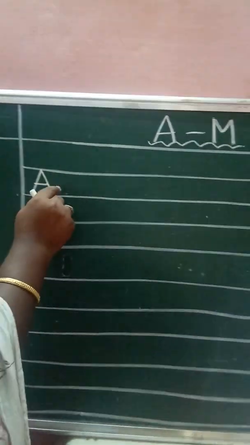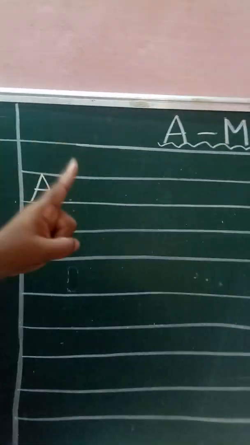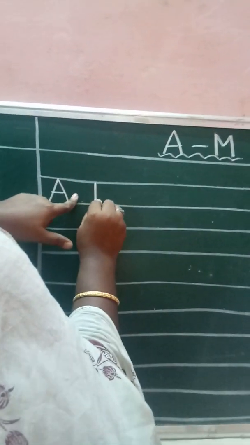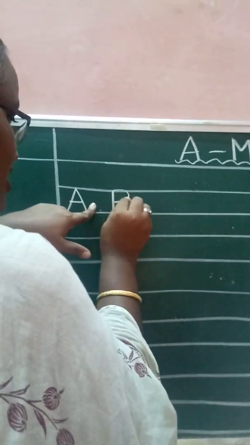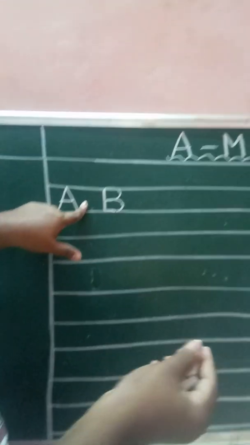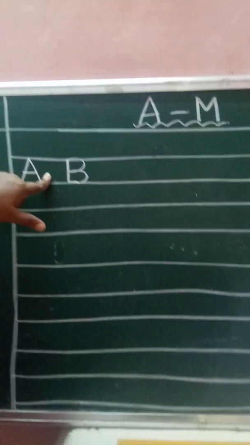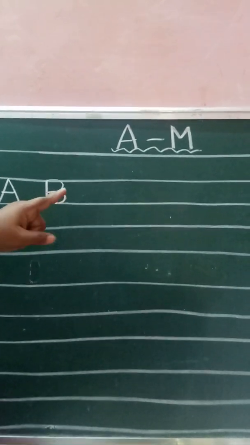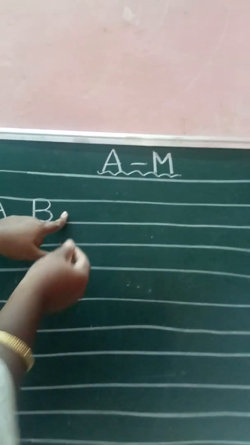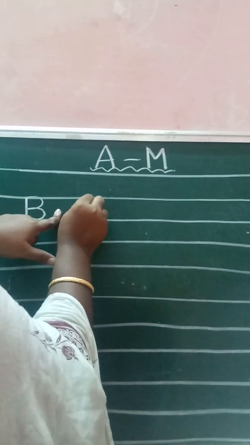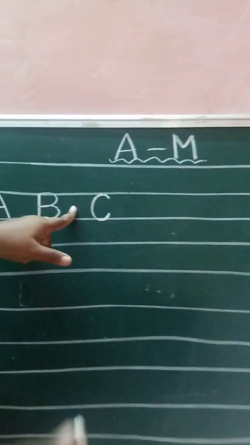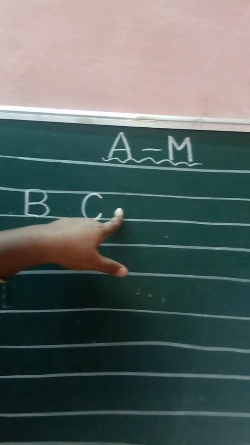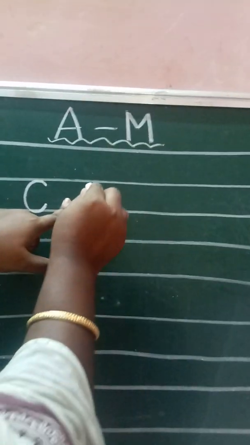Yes, B. Near to you have to write. Keep your forefinger in the middle. Then start writing. Standing line to inverted C. What letter is this? B. B say book. You tell the related object and write. Okay. Again keep the forefinger. Then write. What letter? C. C say candle.